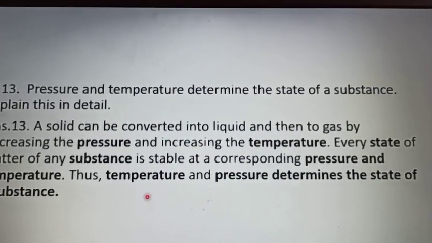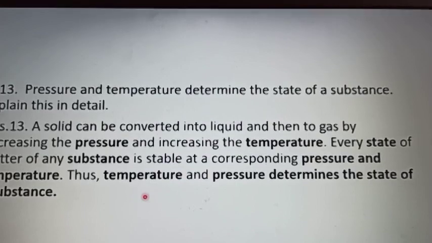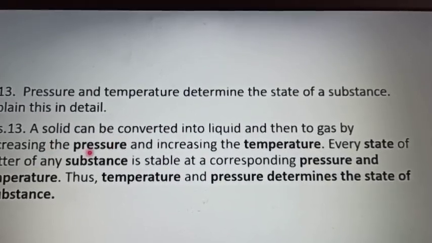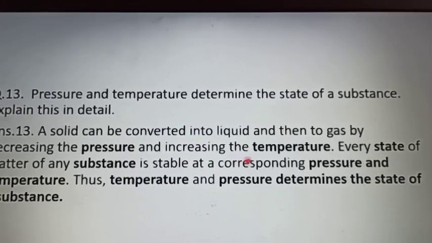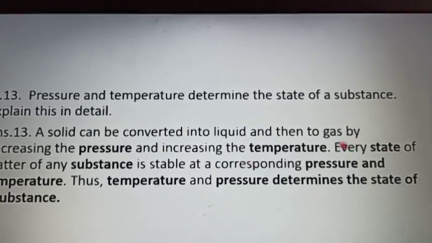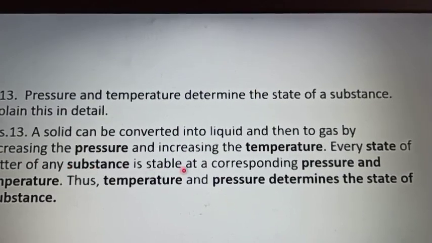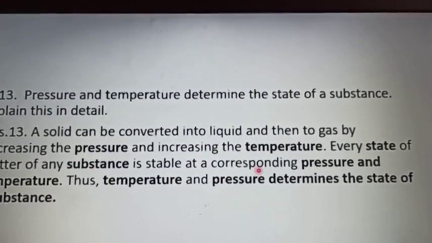Next question is, pressure and temperature determine the state of a substance. Explain. You know that a solid can be converted into a liquid and then to a gas by decreasing the pressure and increasing the temperature. You have done the activities also in that. Every state of matter of any substance is stable at a corresponding pressure and temperature.